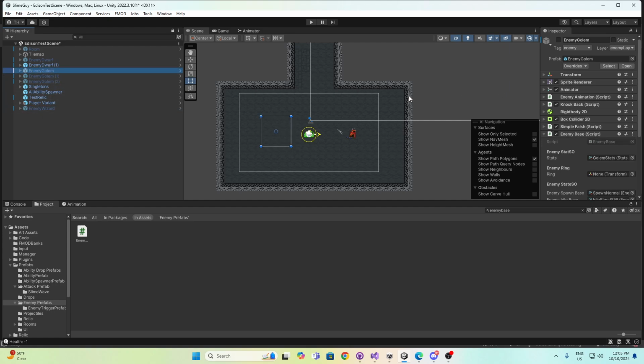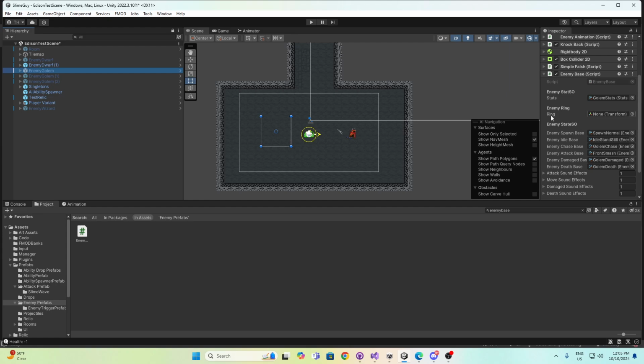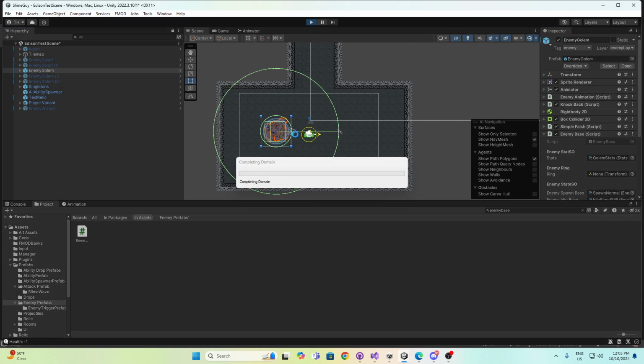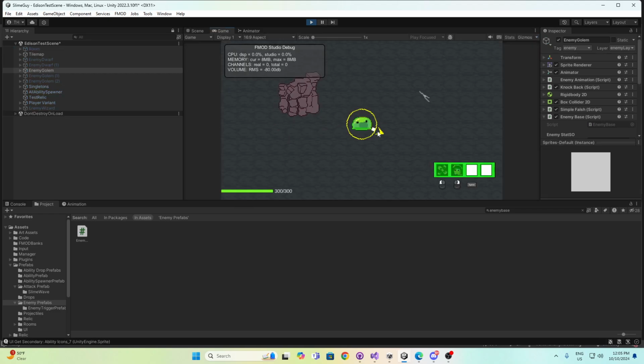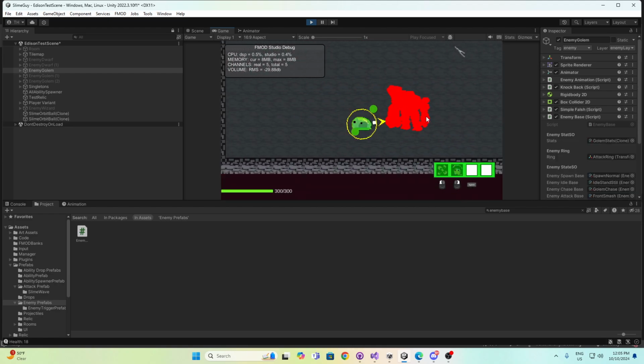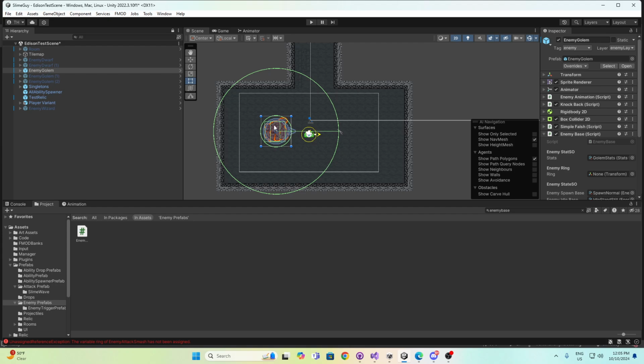The golem is a little glitchy. All the sound effects play with the golem, so those are no issues. The golem's ring thing is kind of glitchy right now, and I'm not sure what that's from. The ring will stop the golem from attacking. All the sound effects do work on the golem, except maybe not the death, but I'm sure it does, because you can hear the sound effects working when he takes damage. But when he tries to attack, it throws an error on the variable ring. So, not really sure about that, but all of his sound effects do indeed work.